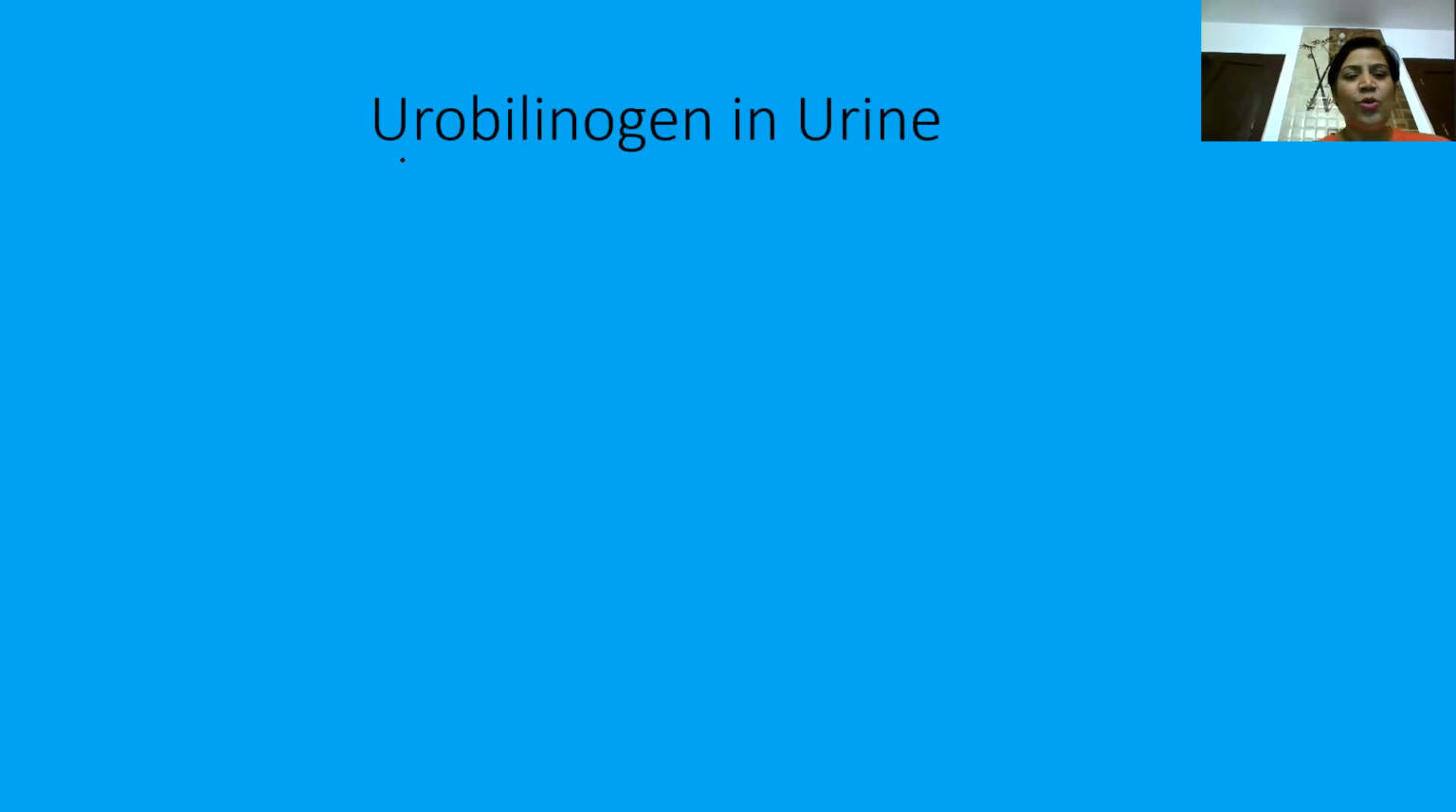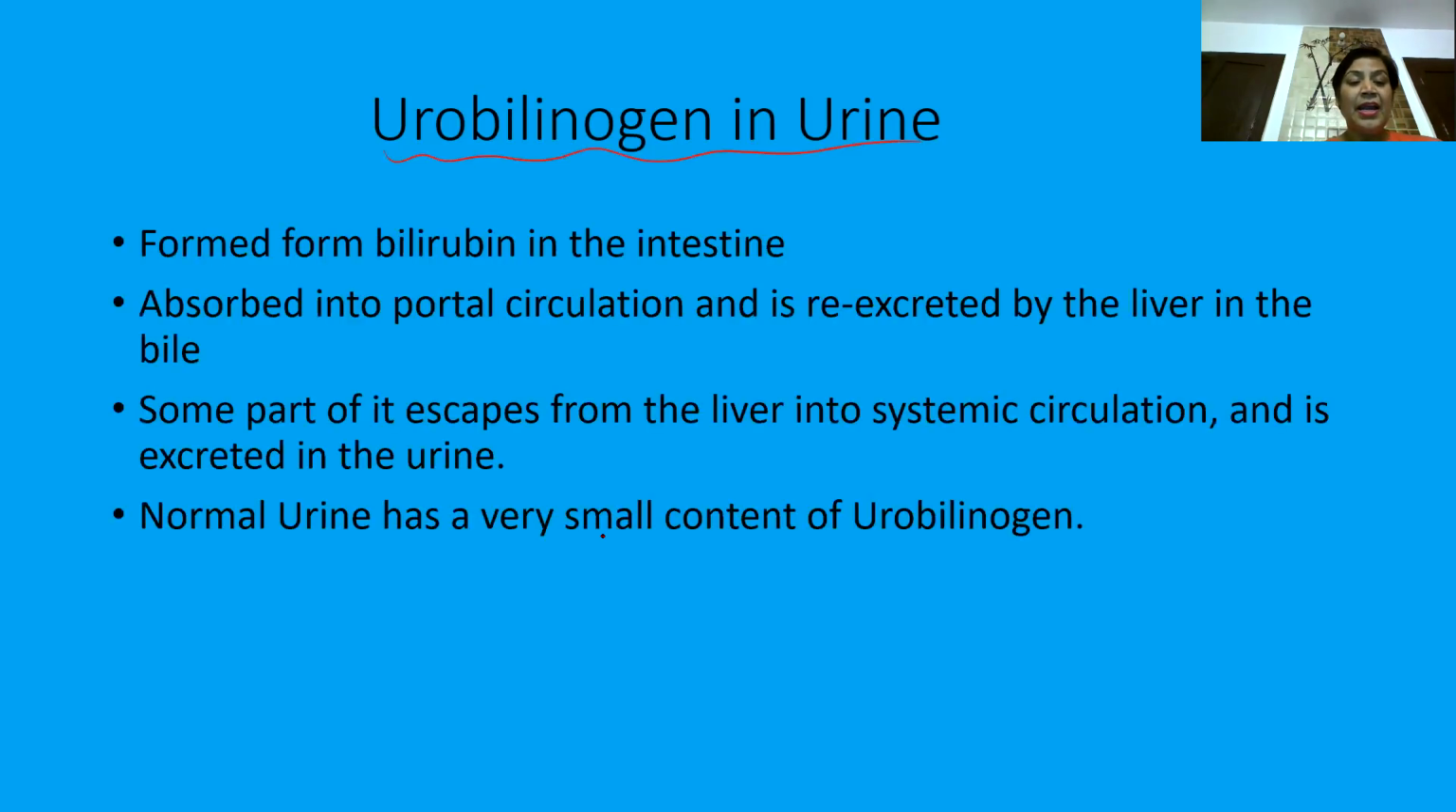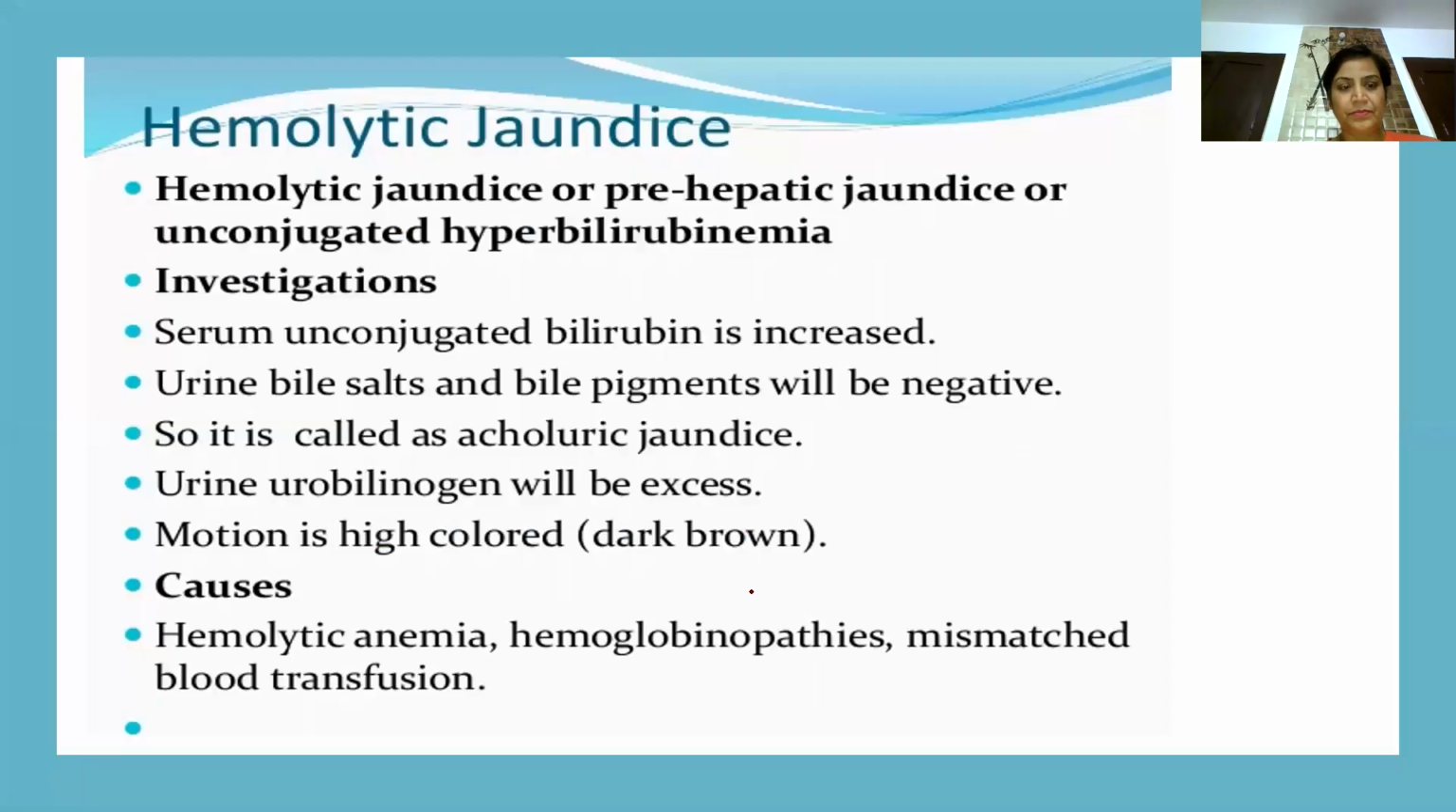Now urobilinogen is also being produced and is seen in urine. It is absorbed, as I just told you, into portal circulation and is re-excreted by the liver in the bile. This is known as enterohepatic circulation. Some part of it escapes from the liver into the systemic circulation and is excreted in urine. So normal urine has a very small content of urobilinogen, but it does have it. Then we come over to different types of jaundice.